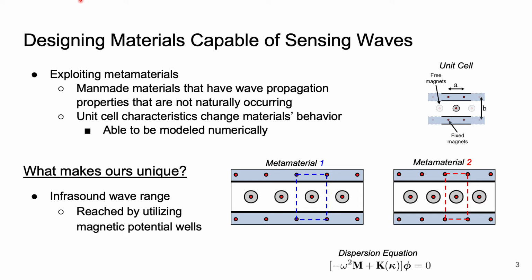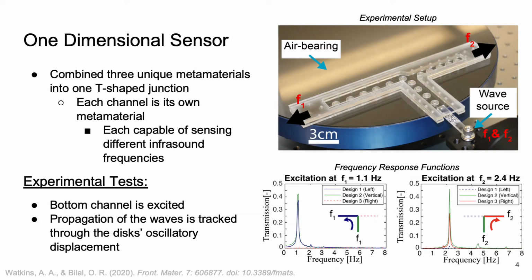Many people have studied metamaterials, but what makes ours unique is that we can reach the infrasound wave range by utilizing magnetic potential wells. By modifying the unit cell in 3 unique ways, we were able to create 3 unique metamaterials. We combine these into one T-shaped junction where each channel is considered its own metamaterial. Therefore, each channel is capable of sensing different infrasound frequencies. To experimentally test this, we excite the bottom channel at frequency f1 equals 1.1 Hz and f2 equals 2.4 Hz. Based on the metamaterials in each channel, the waves will propagate through either the left side or the right side.